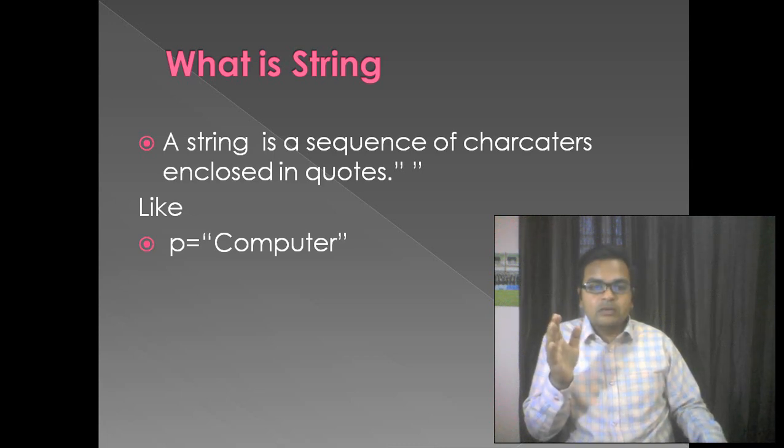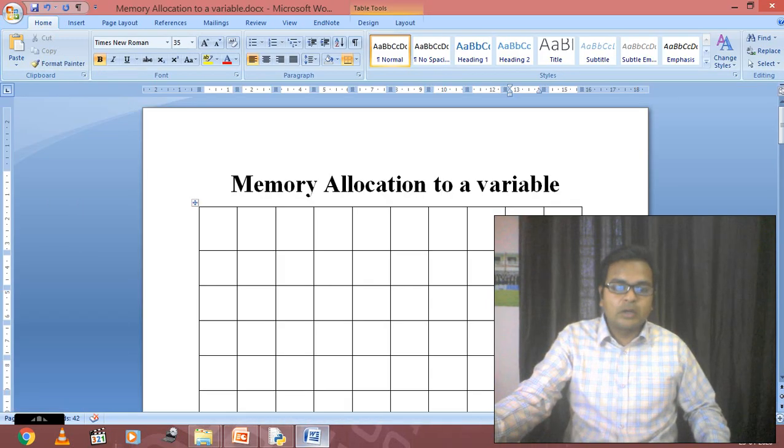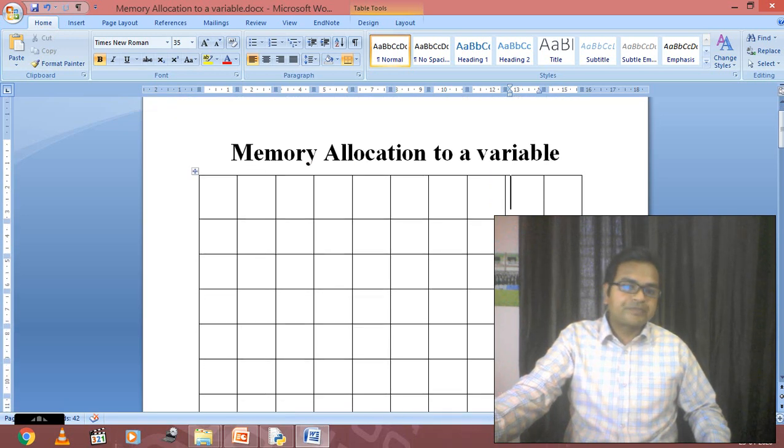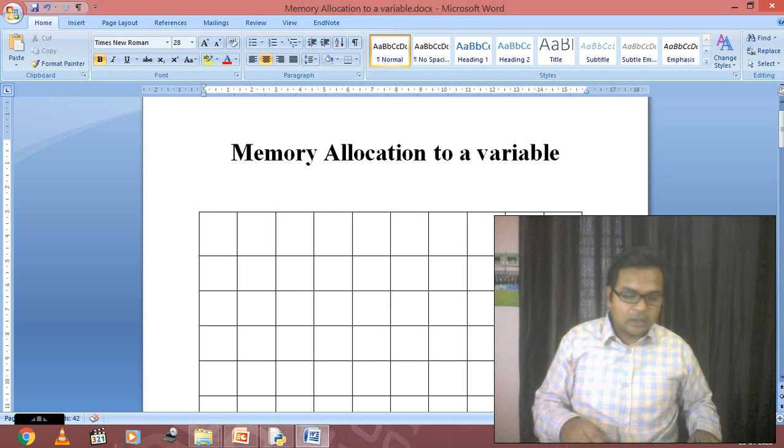Now coming to my third video, when I started the mutable and immutable types of data, we started with the memory allocation to a variable, this table. This table was the RAM containing n number of cells where we can store the data. Now just assume a condition, students. What I have taken in my program right now in the slide: P equals computer is the data.